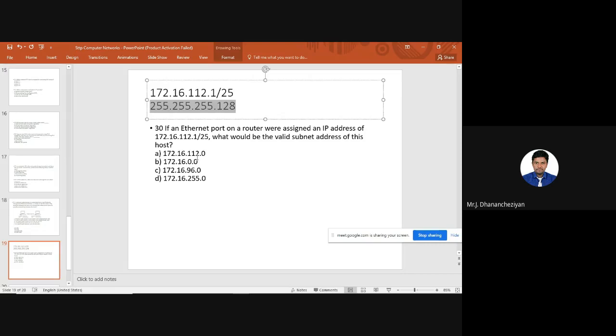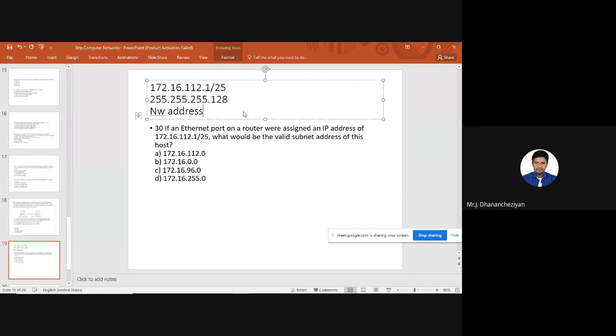172.16.112.0, 172.16.0.0, 172.96.0.0, and 172.16.255.0. So what they are asking is, what would be the valid subnet address for this particular host? They are asking about the network address. So what we need to find out is the network address.